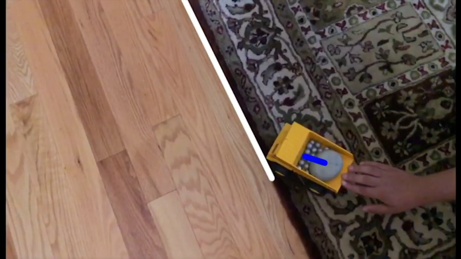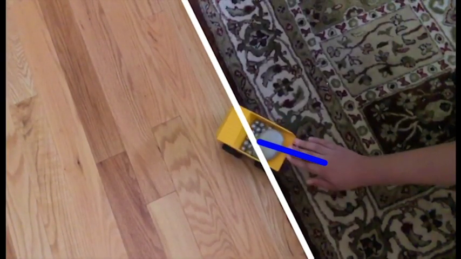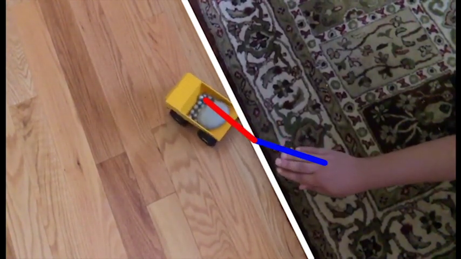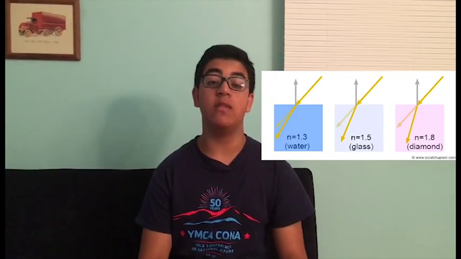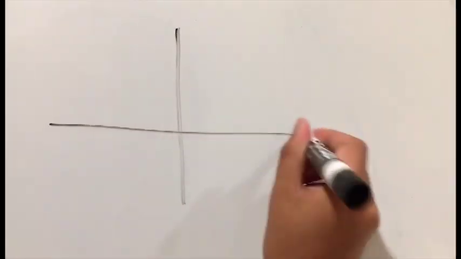When light moves from one medium to another, the speed of light changes. This causes the light to bend, much like the way the wheels of a toy truck move when one wheel is on the rough surface and the other is on a smooth floor. How much the light bends depends on the index of refraction of the medium or the material. Most natural materials do not allow light to bend around their surfaces. Instead, the light is either reflected, passed through, or absorbed.